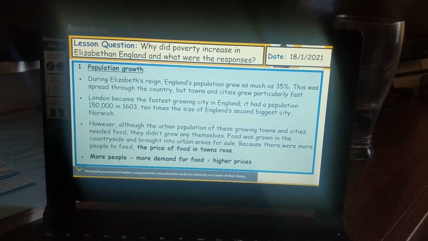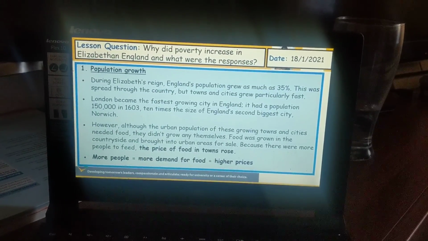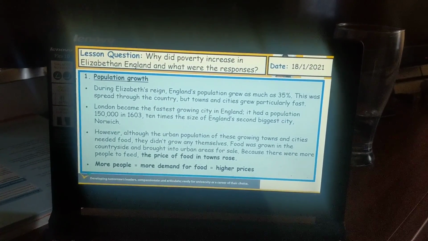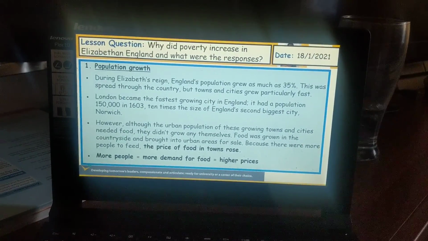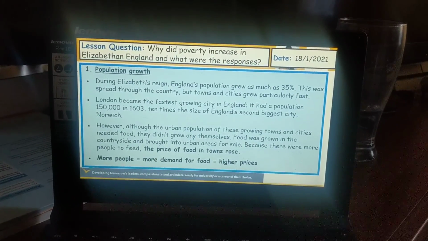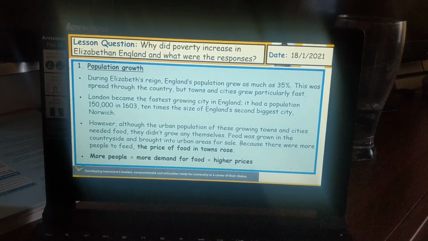There were more people to feed in London, so the price of food in towns and cities like London rose. More people equals more demand for food, which equals higher prices, which unfortunately many people in Britain could not afford, which ultimately led to their poverty.